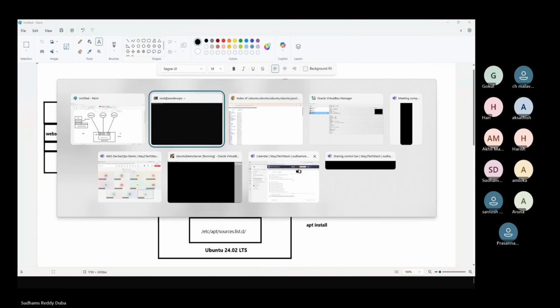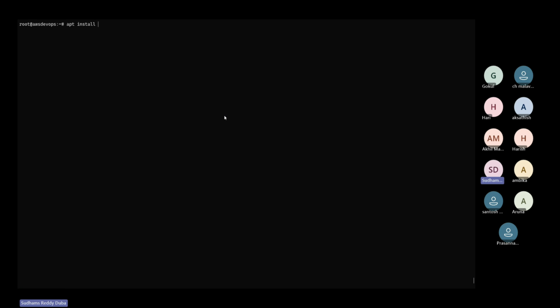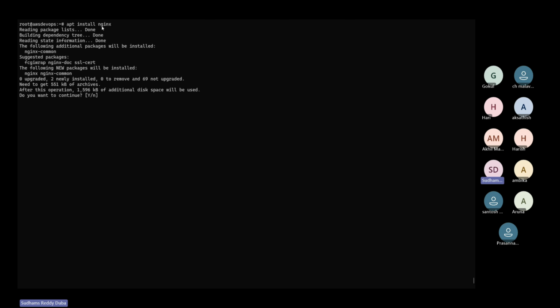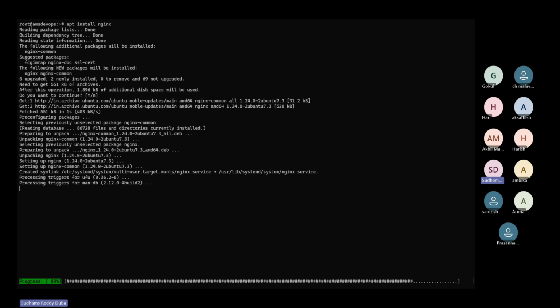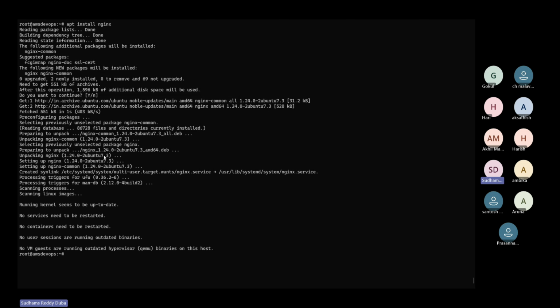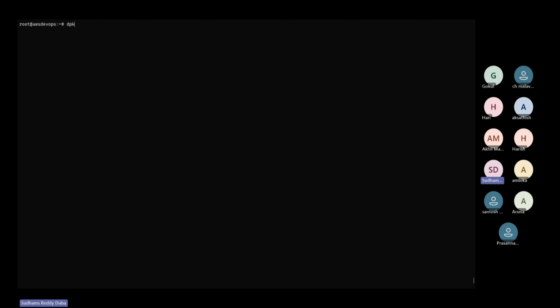Okay, coming back to the actual point, let me try to install it. I don't know what dependencies are needed for this particular package, but still your system is doing the job. So let me give enter. It will start downloading and then install it. You can see the installation was done. And if you want to verify it, dpkg -l | grep nginx.